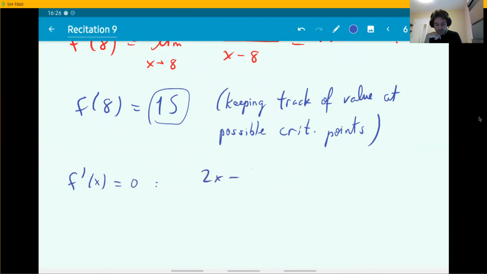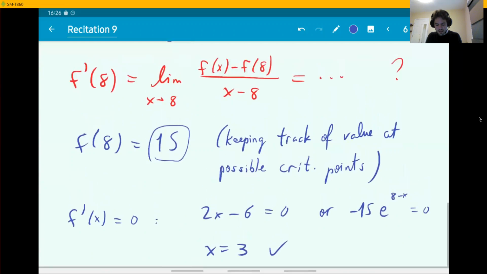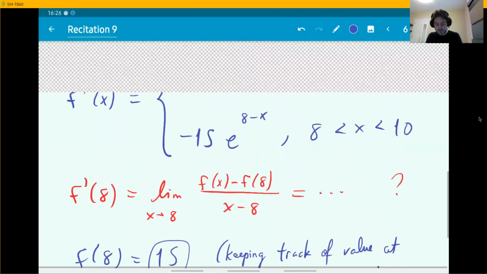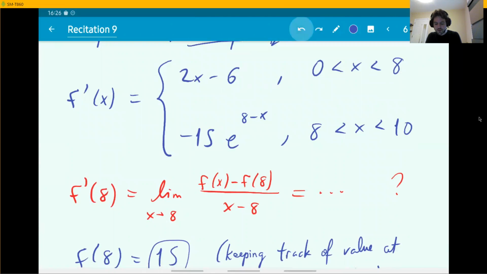Might be the first piece, 2x minus 6 equals 0, or the second piece, minus 15 e to the 8 minus x is 0. Okay, the first piece is very easy. This gives you the number 3, which is valid for the first piece, by the way. Remember, this first piece of the derivative was the formula for the derivative between 0 and 8. You found the number 3. That is to be considered. That's one possible point in here between 0 and 8. So that is a location where the derivative is 0.